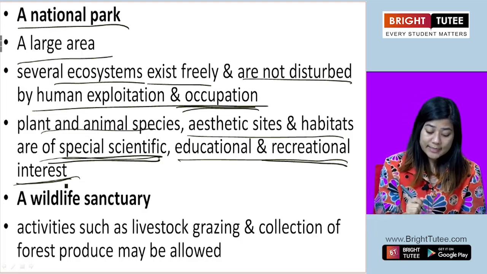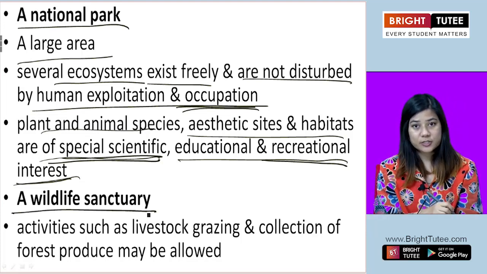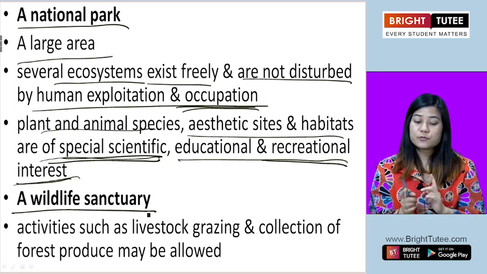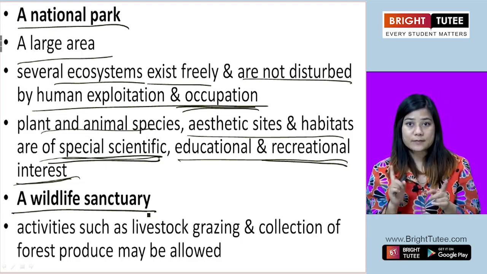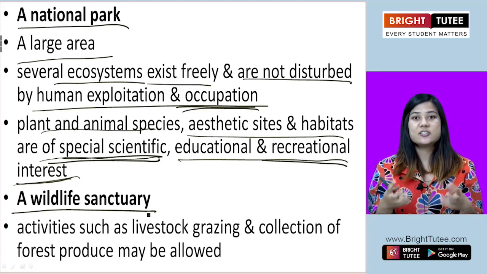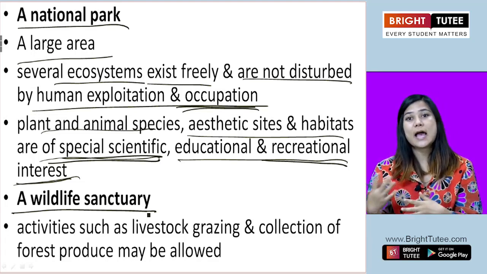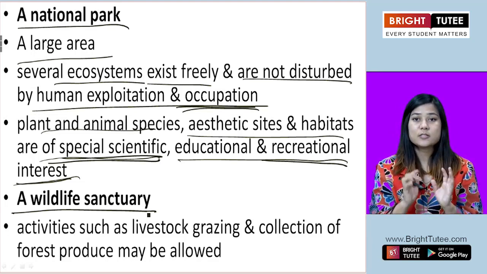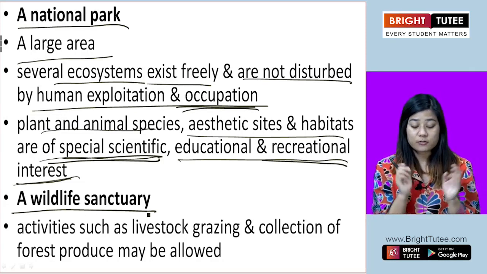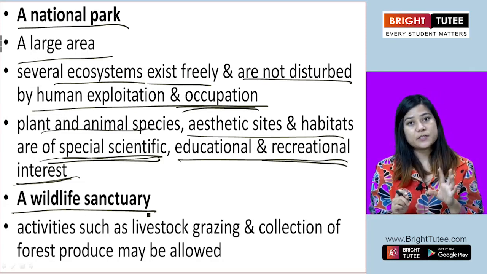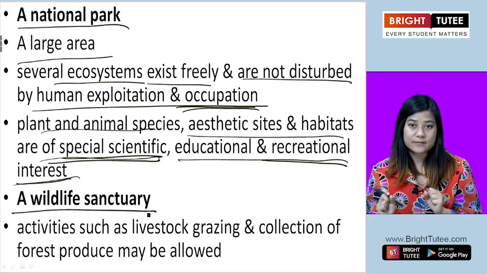Okay. The second one is wildlife sanctuary. Now many people get confused between national parks and wildlife sanctuaries. They think these are just like zoos where you can see animals but in the wild. In the zoo, they are in cages. Okay. But there is a difference between national park and wildlife sanctuary.